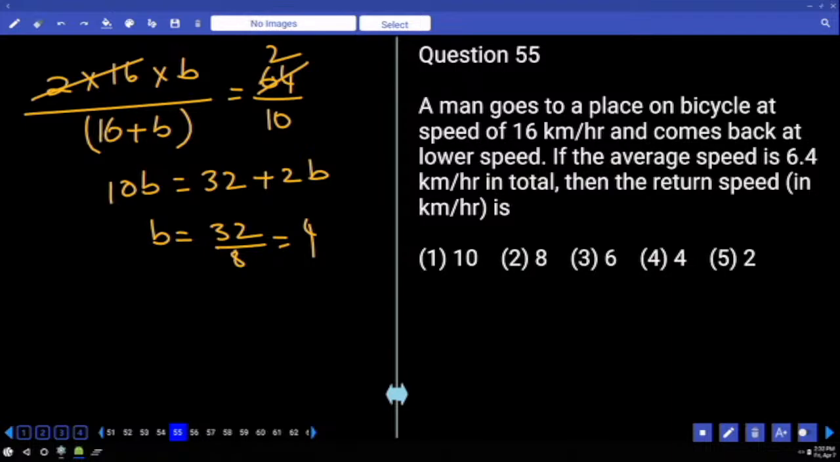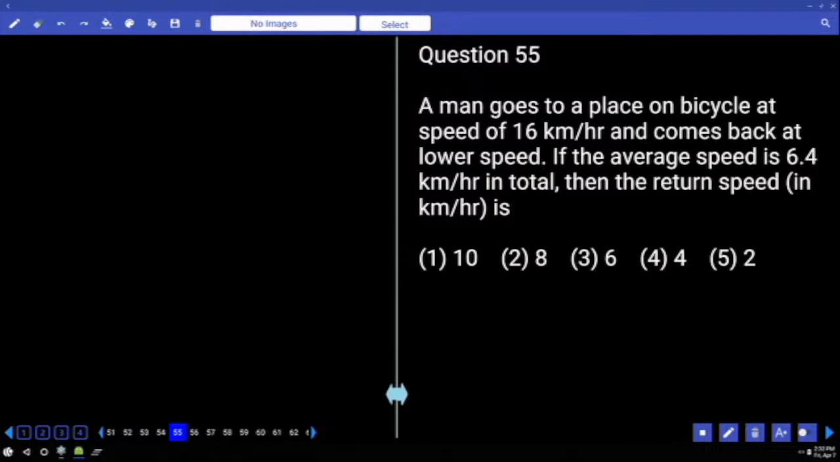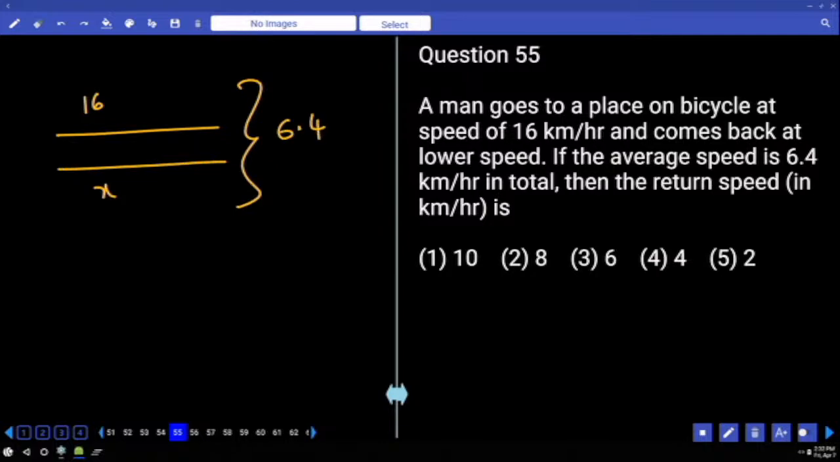Yes. See, let me tell you one more thing. Onward direction speed 16 km per hour. Return direction speed, let us be x. And for this entire average, they mentioned it as 6.4. Average will be more than the least number and must be less than the highest number. Already 6.4 is less than 16. That must be more than x. That means x must be less than 6.4.